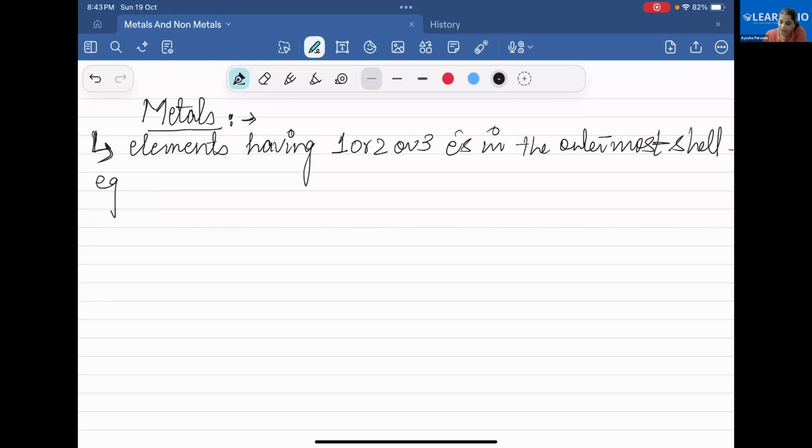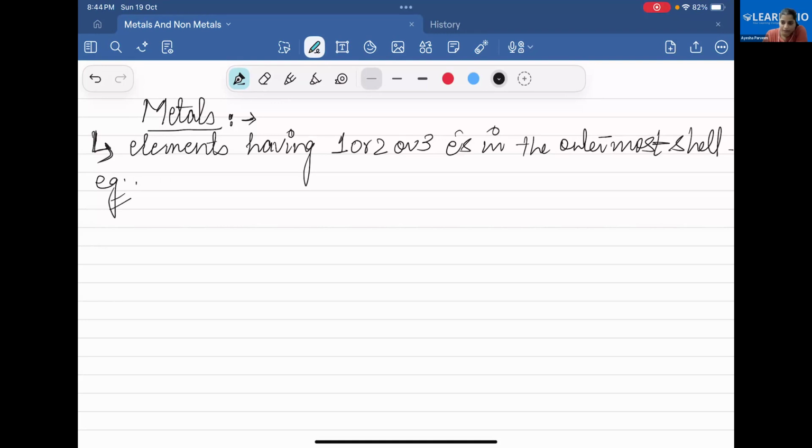Yes. Okay. Can you suggest some names of metals? Iron, steel. Yes, steel you can say. But I want the name of an element which is found in the periodic table. You have already studied the periodic table in your lower classes, and you must have a little idea about it. No problem. Iron, very good.